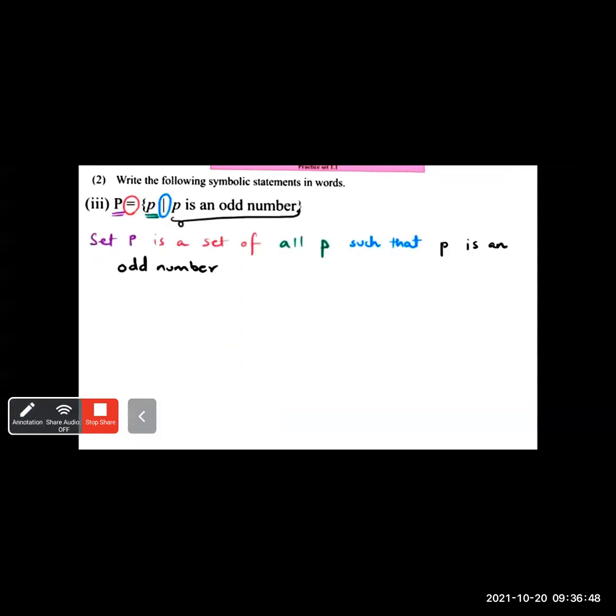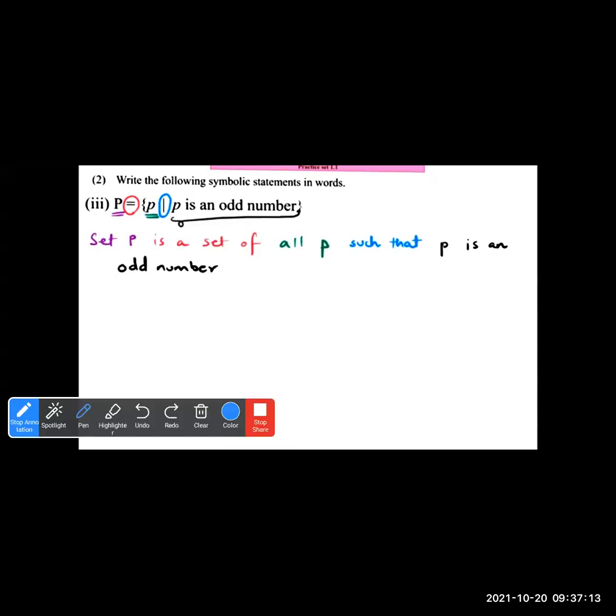The next question is this: you have to write in words. P is equal to the set of all P such that P is an odd number. So you have to write in words how you are reading it: Set P is the set of all P such that P is an element of the odd numbers. So you have to write in words like this.